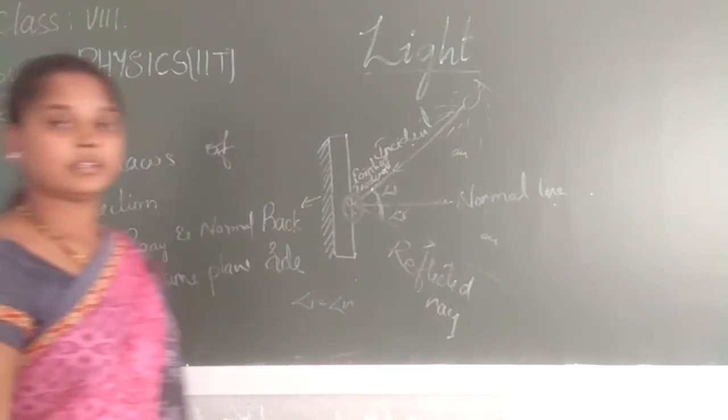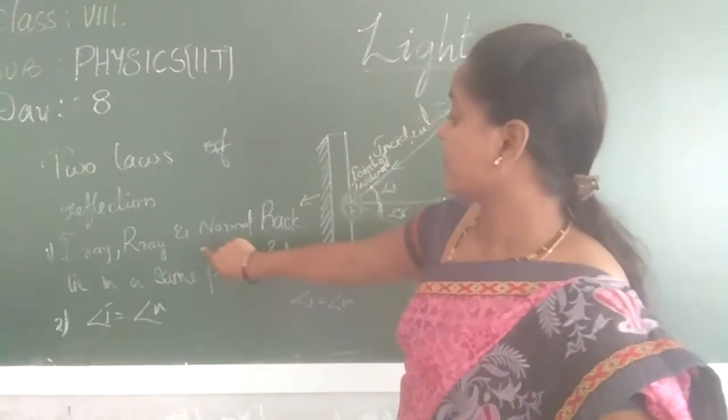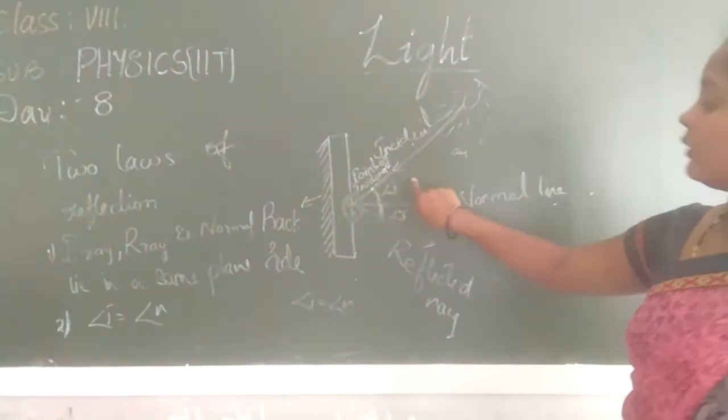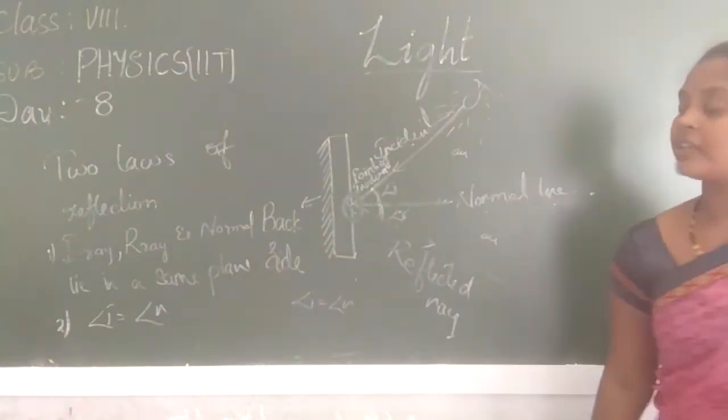Okay, got it? These are the two laws of reflection. What are the two laws? First, the incident ray, reflected ray and normal line are in the same plane, and second, the angle of incidence is always equal to the angle of reflection. These are called the laws of reflection.